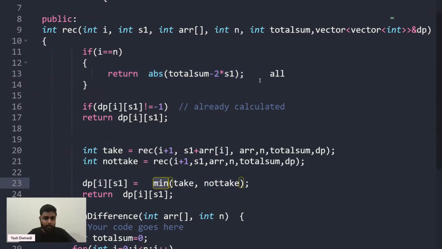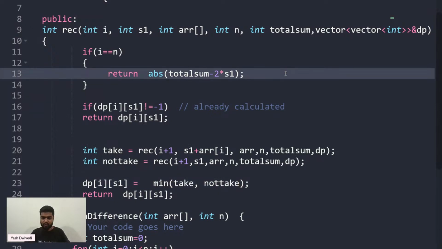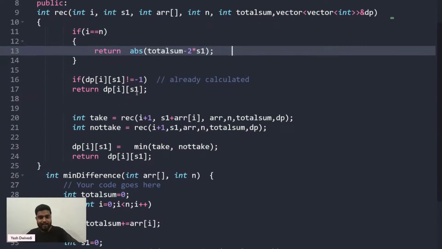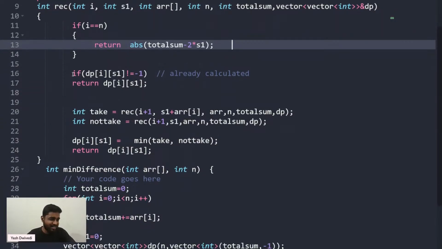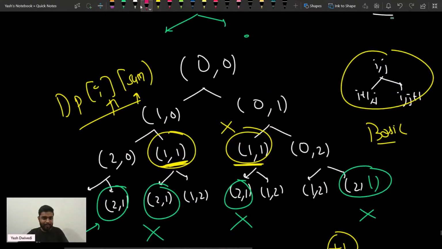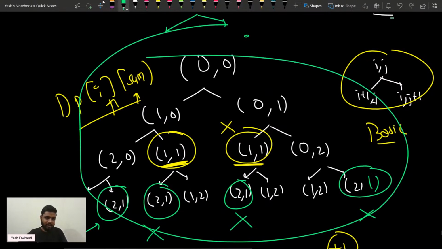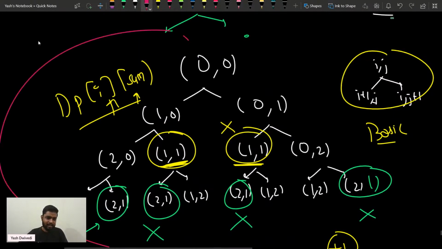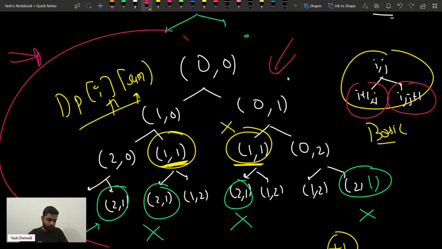And then simply what we are doing is every time we are taking the minimum out of all the cases. And once we have taken out all the minimum, you can see that there will be a lot of overlapping sub problems. You can write clear in the chat now. I hope that this kind of diagram is clear. You should never forget this kind of concept in your life. When let's say i and j are varying, like i plus 1 comma j and i comma j plus 1, this is where you can see that overlapping sub problems are there.